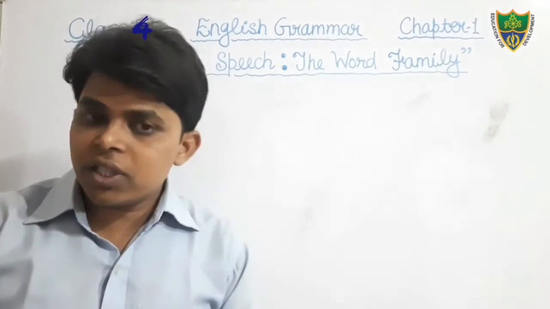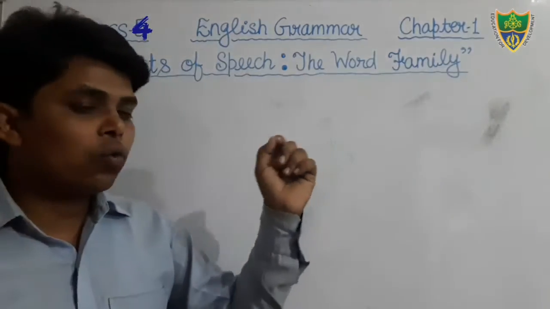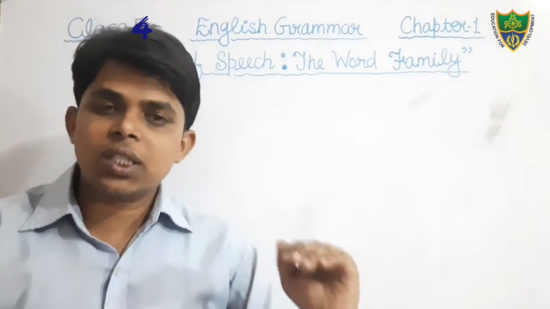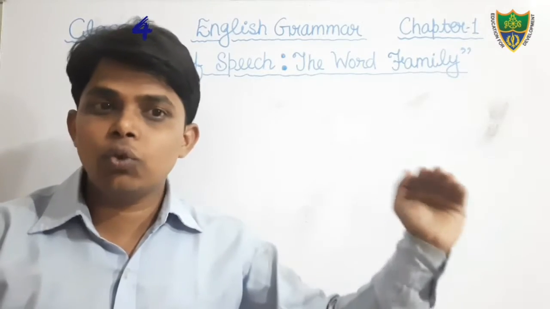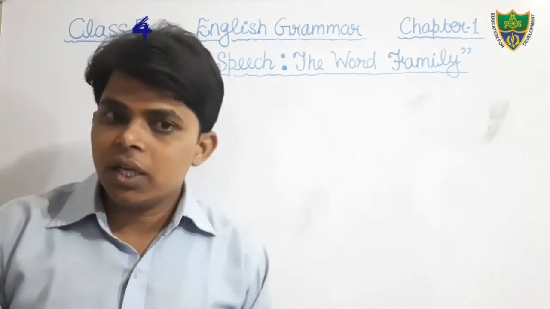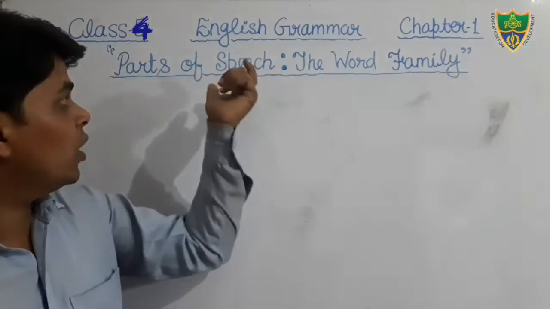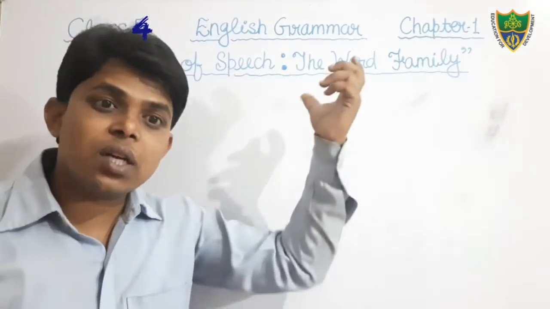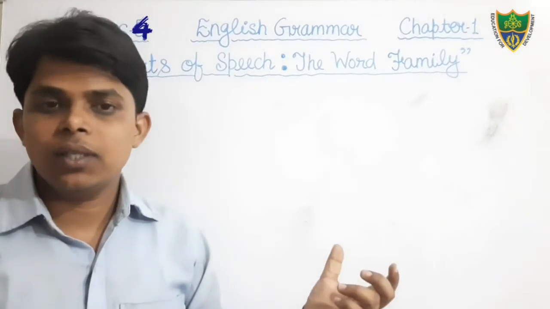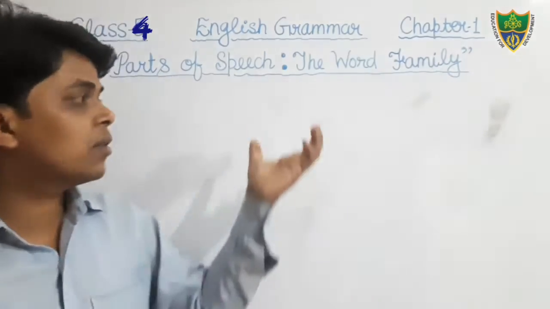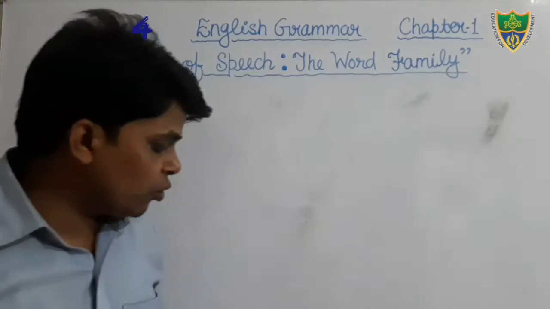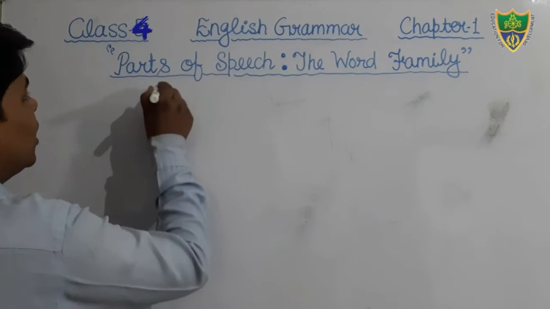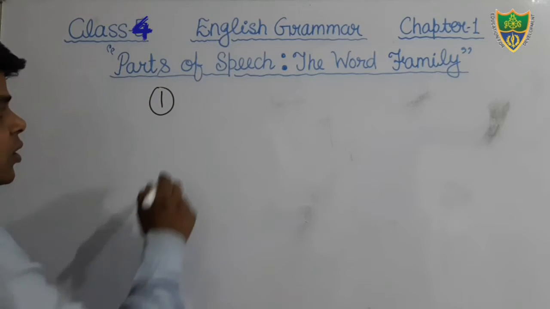So students, in this chapter we will discuss only definitions. We will not discuss the kinds and uses. Here we will discuss only what the parts of speech are and what the definitions of noun, pronoun, and the other parts of speech are. So first of all, we should know how many parts of speech there are. Dear students, you all know that there are 8 parts of speech.